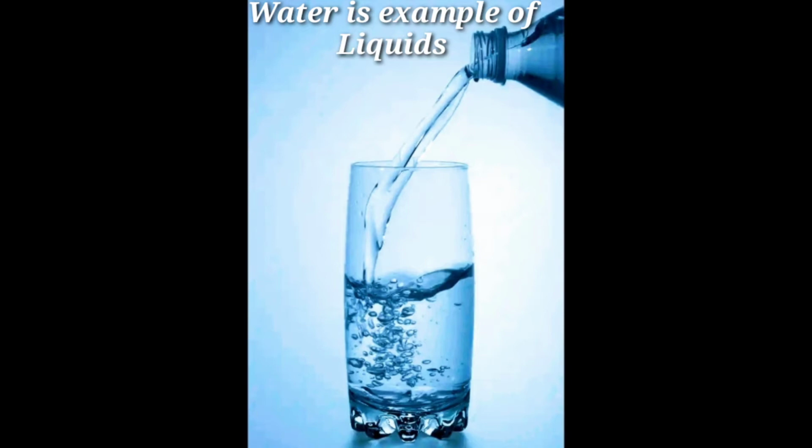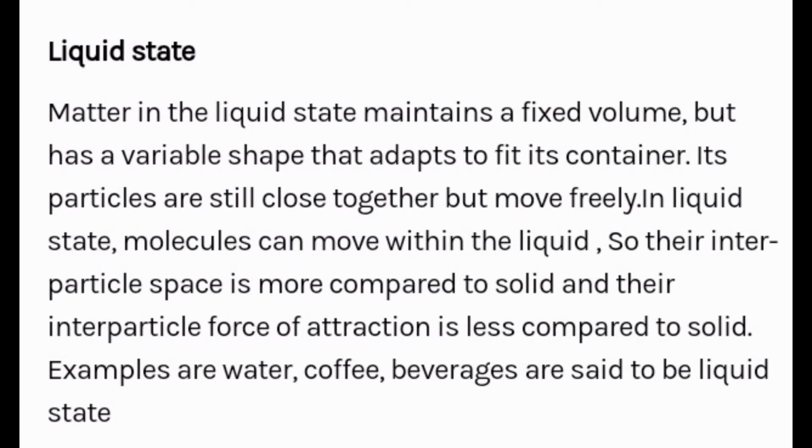Water is an example of liquids. What is meant by liquid? Come, we can learn about liquids. Liquid state. Matter in the liquid state maintains a fixed volume but has a variable shape that adapts to fit its container. Its particles are still close together but move freely. In liquid state, molecules can move within the liquid, so their interparticle space is more compared to solid, and their interparticle force of attraction is less compared to solid. Examples are water, coffee, beverages, which are said to be in the liquid state. That's all for liquid state.